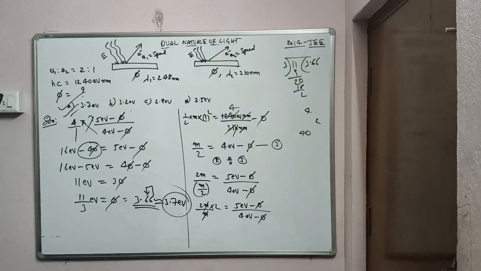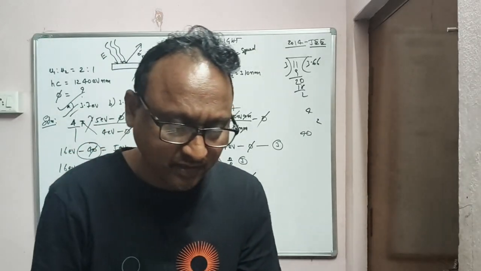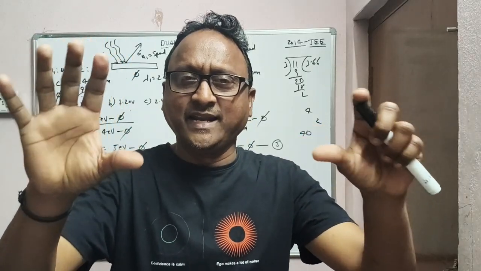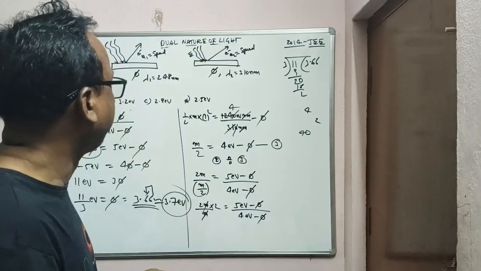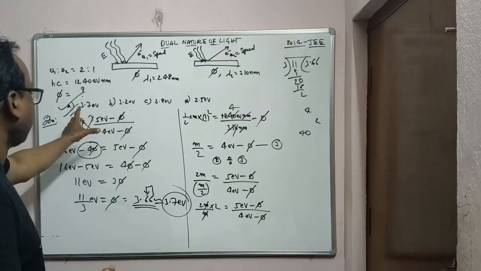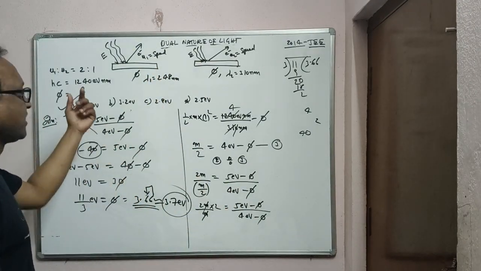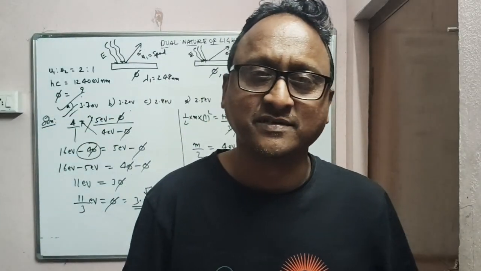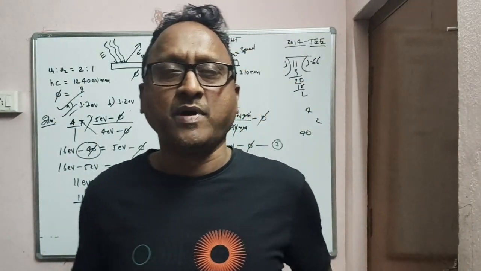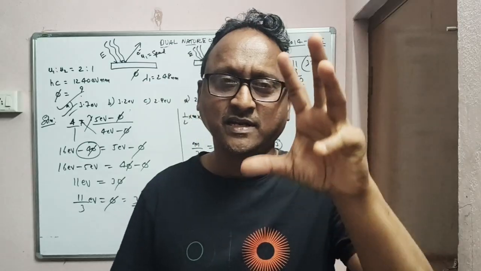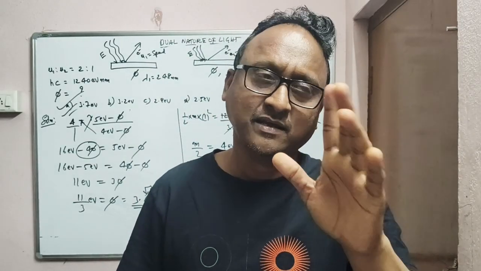So what we wanted was the work function, because the metal is the same and only the wavelength has different values. Therefore the work function value is almost equal to 3.66, that is 3.7 electron volts. Clear? Practice these problems well, because in the examination in NEET and MCET you will get one question guaranteed.